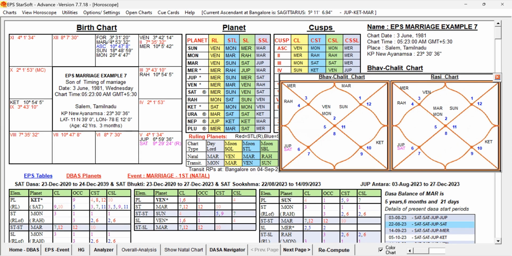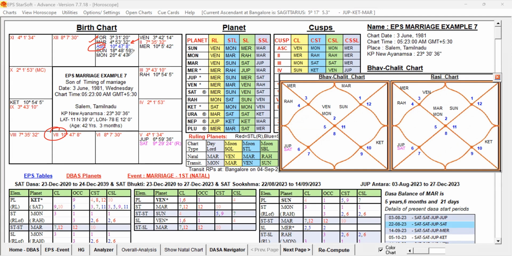Lagna is Sthira Lagna, and the 7th house is falling in the Scorpio sign. The 7th lord Mars is posted in the 12th house in the Taurus sign, which is the sign where Lagna is present, but as per the degree it is occupying the 12th house.